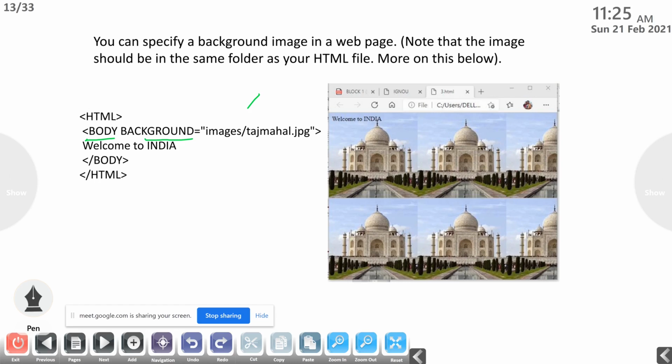So HTML body background equal to images slash tajmahal.jpg. Then Welcome to India, that is the content over here. Then /body /html. So it will display